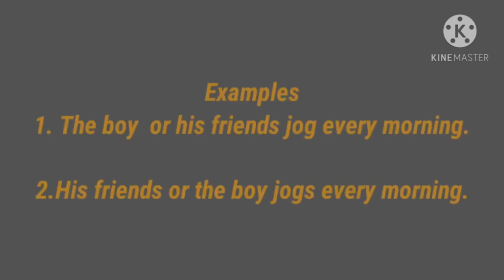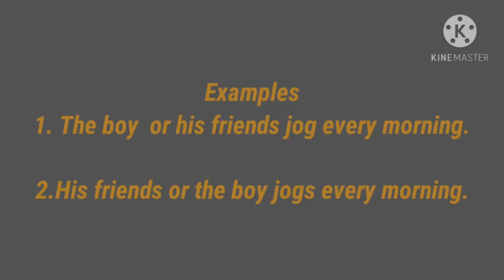Example, the boy or his friends jog every morning. In this example, one singular subject, the boy, and another plural subject, his friends, are joined by the conjunction or.